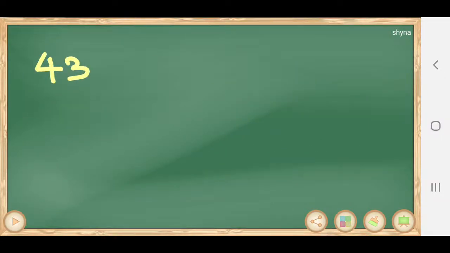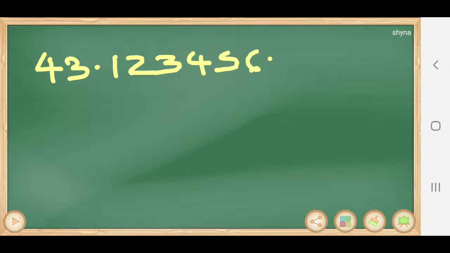The first question is given as 43.123456789. What can you say, dear children? Yes, this decimal expansion is terminating. Terminating means ending there. After 9, there is no number. So, what can you tell? If the decimal expansion is terminating, it is a rational number.